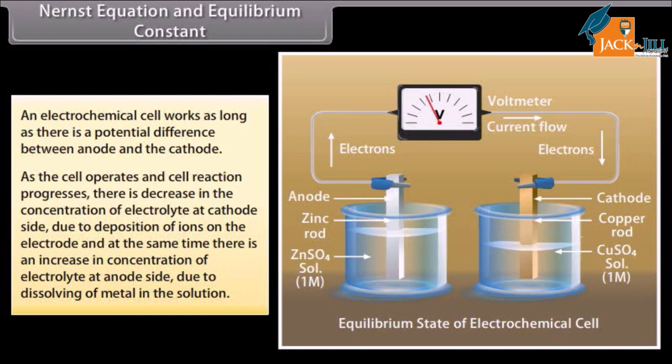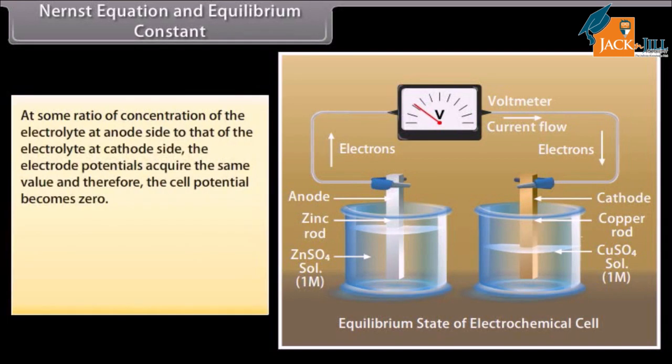Consequently, the electrode potential of the cathode decreases and that of the anode increases with the passage of time. Ultimately, at some ratio of concentration of the electrolyte at anode side to that of the electrolyte at cathode side, the electrode potentials acquire the same value and therefore the cell potential becomes zero. At this stage, the electrochemical cell stops working and the cell is in a state of equilibrium.